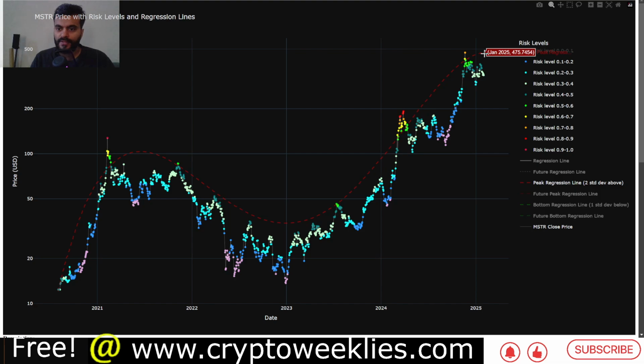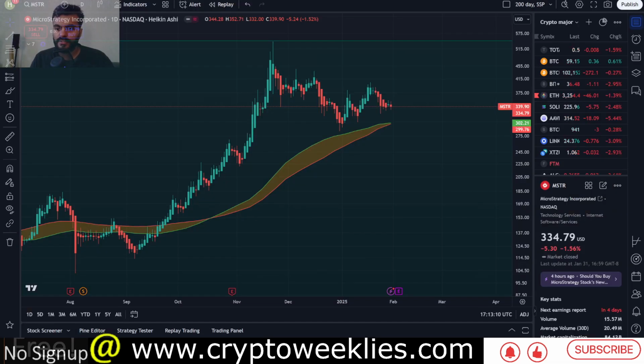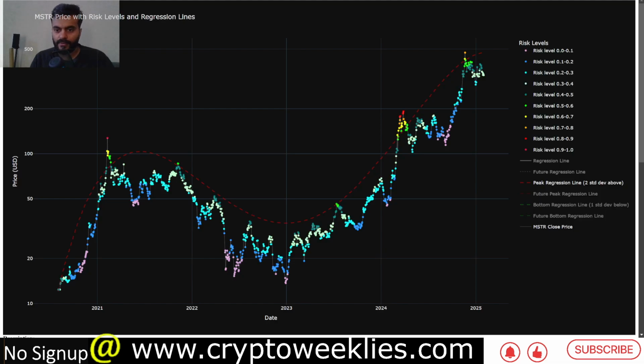and that's roughly speaking about $150 away from the current price of MicroStrategy. So that's about $150 worth of wiggle room between the current price and what this peak could be at this point in time. The beauty of this chart is it gets updated every single day on the cryptoweeklies.com website, and you can see the latest reading of the regression based 2 standard deviation valuation.